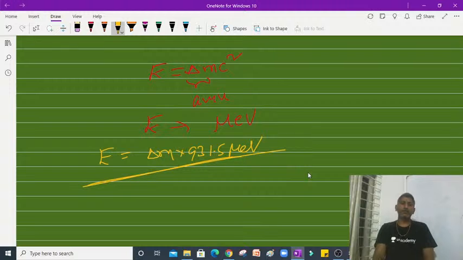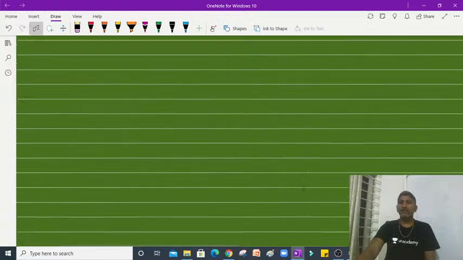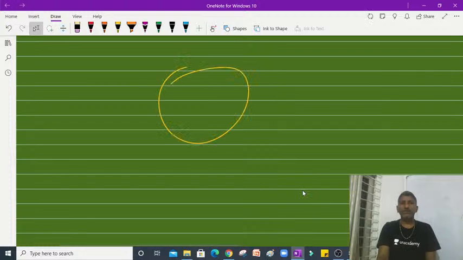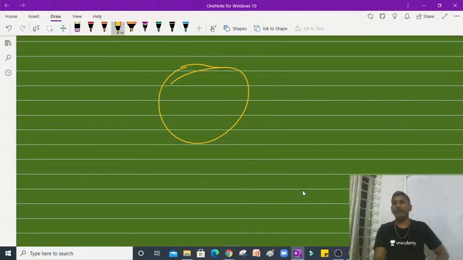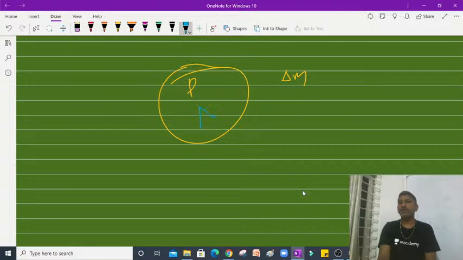This energy we have to call binding energy. We already said that mass defect is the difference between the masses of all the nucleons and the actual mass of the nucleus. Where is that difference going? This mass only appears as energy. That energy is said to be binding energy.